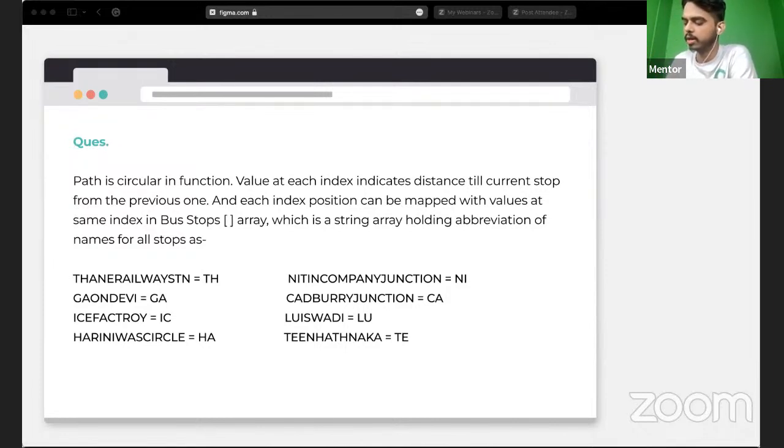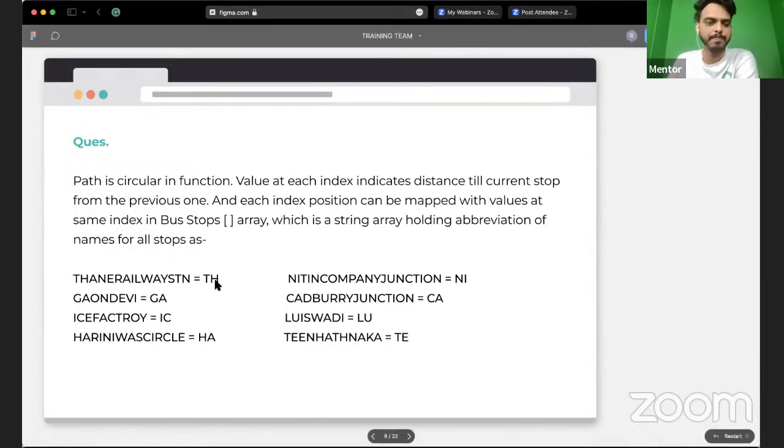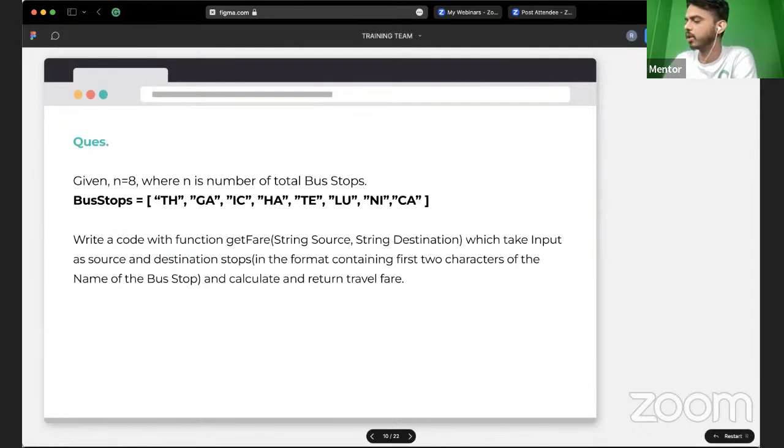For the Thane railway station, we can call it TH. For Gondavi, we can just say GA. The ice factory is represented as IC, and you get it, right? So these are all the abbreviations for the stations that this bus is going to visit. Instead of writing the entire string for a bus stop, we are just going to use the specific abbreviation for giving the input for the source and the destination that a user is going to travel.